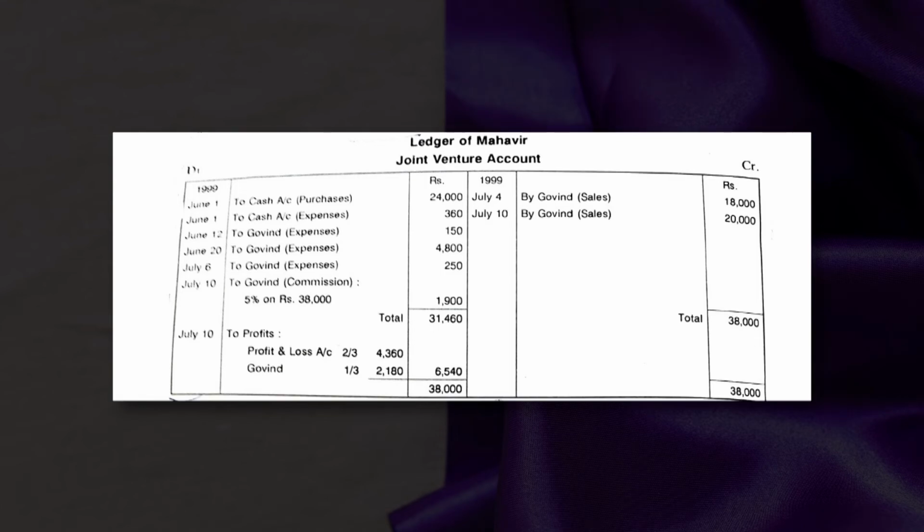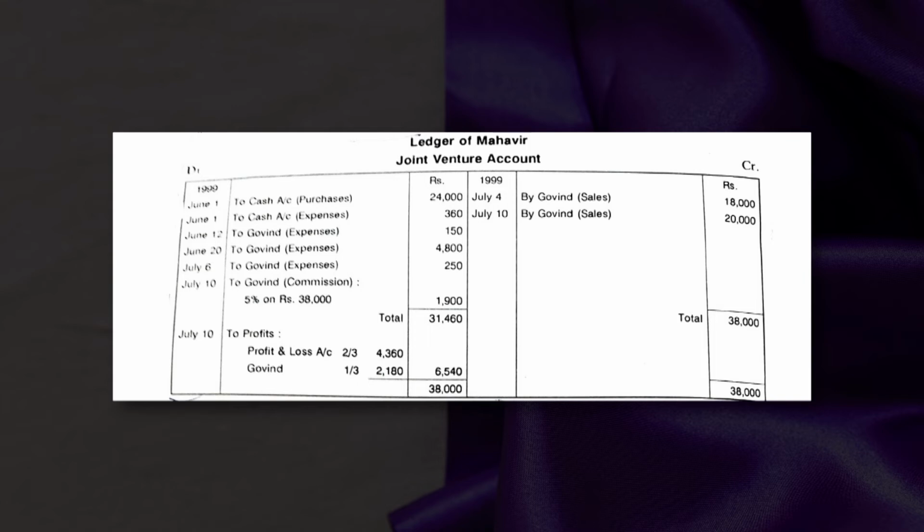To cash 24,000. So here Mahavir bought silk for cash rupees 24,000 and paid freight of rupees 360. So here, to cash means the value of goods bought 24,000 and 360 as expenses. So 24,000 and 360 will be shown in the joint venture account. Govind has incurred expenses of rupees 150, as mentioned in the question.